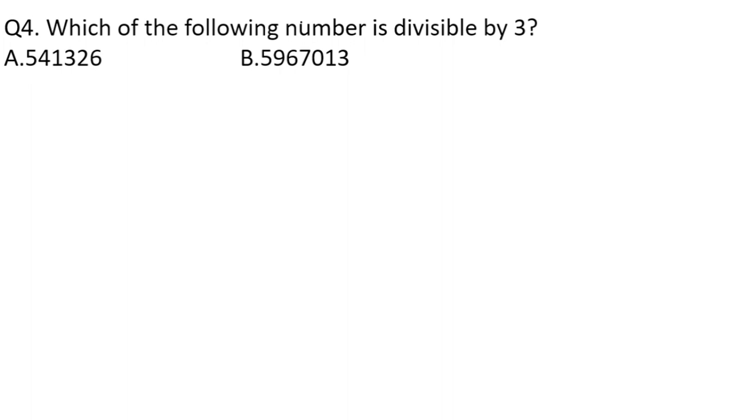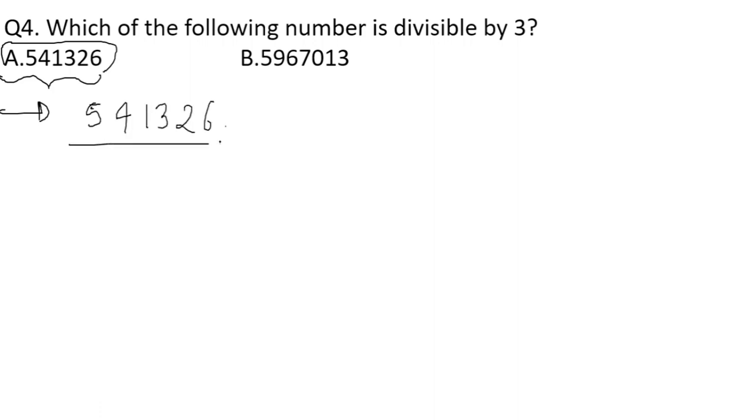We have already discussed here that to check whether a given number is divisible by 3 or not, what we really do here is we actually take the summation of all the digits. Okay, so for question number A, the number is 541326.